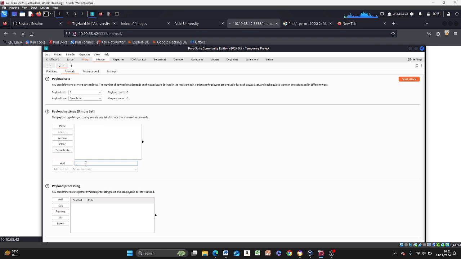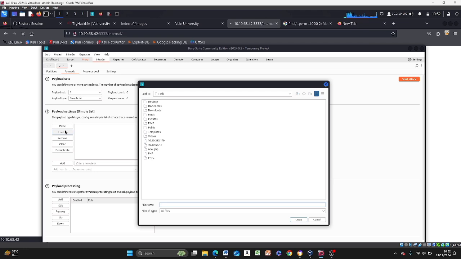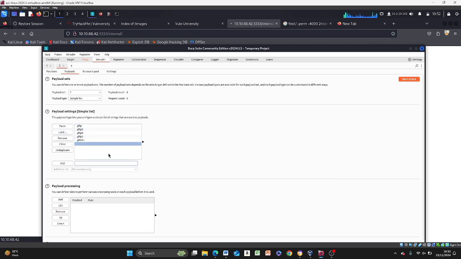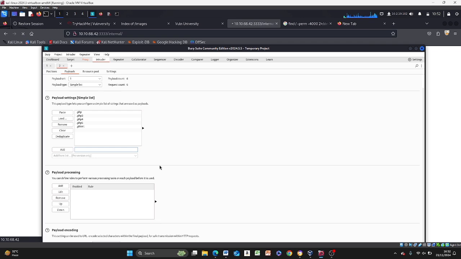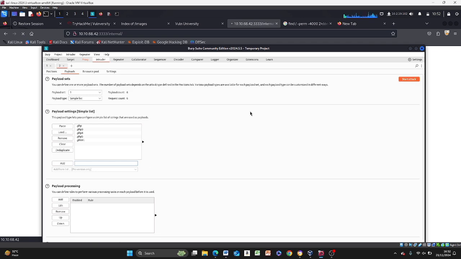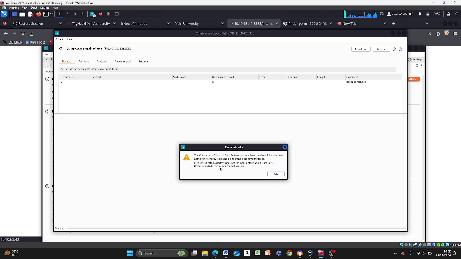You can just type .php and hit add. But in the case where you want to load a larger file, obviously you won't be typing everything word for word. It takes a long time. So you put everything in a word list and you just load the word list. So remember we had a PHP list. So it's PHP I'm going to load in here. Great. Having set all of that, we are now going to start the attack. It's going to tell me a lot of stuff about being demo.